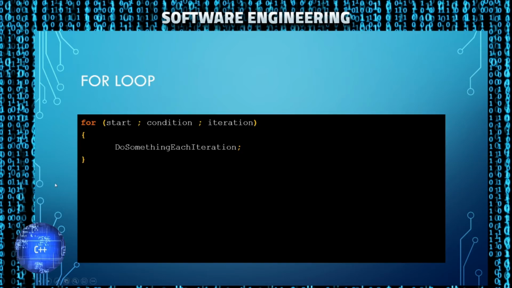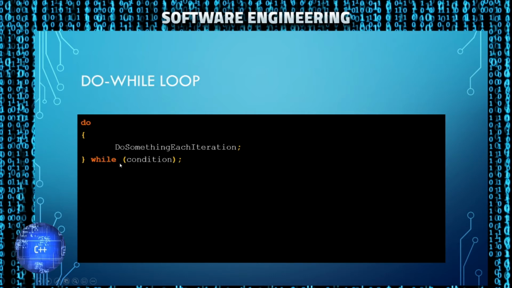So here's a structure for a for loop. You have your starting point, your condition, whatever is going to happen on the iteration, and then each iteration you're going to do something. A while loop has a similar structure. It looks a lot like an if block, except it's going to continuously execute.